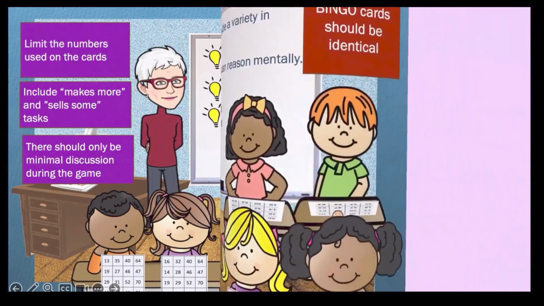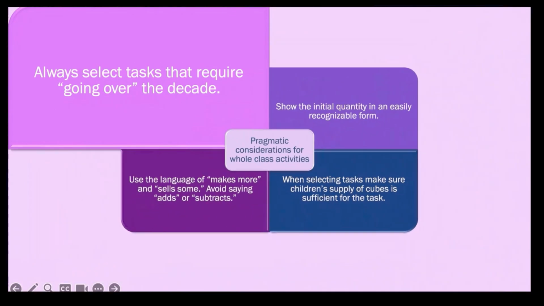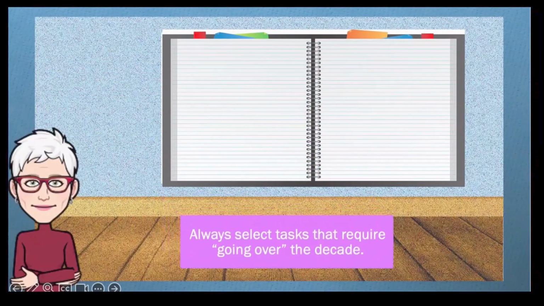There are several pragmatic considerations the teacher should take into account when planning for the whole class activities in this part of the coordinating units sequence. First, always select tasks that require going over the decade. For example, Mrs. Wright has 34 cherry candies. She makes 18 more is a task that requires going over the decade.